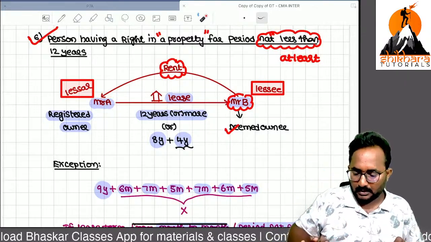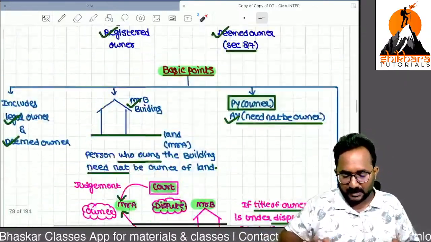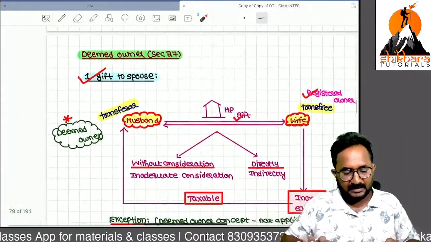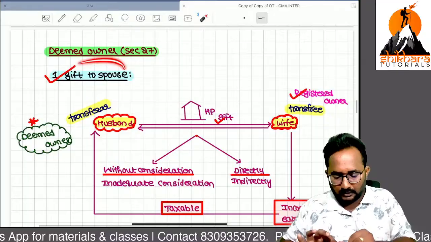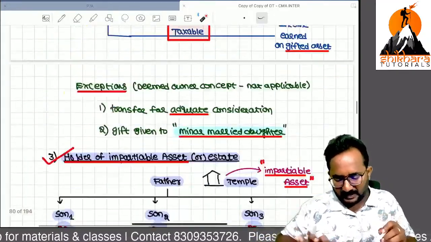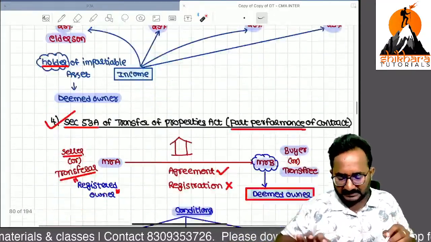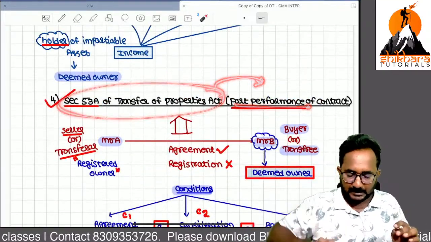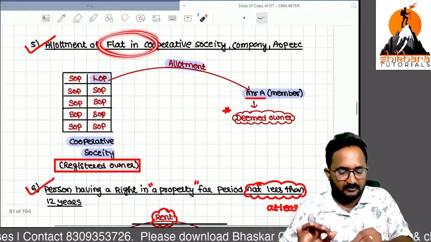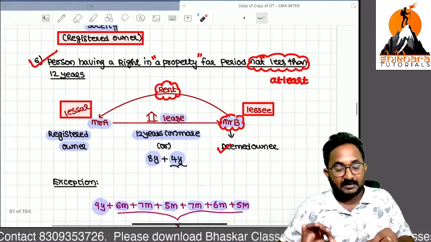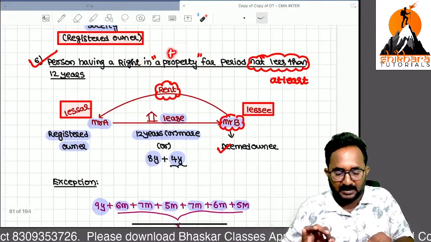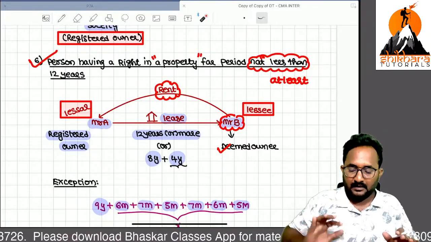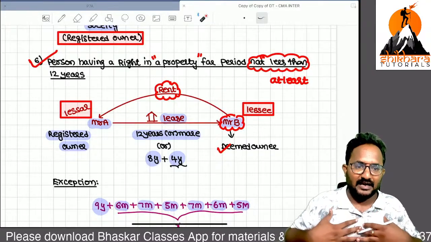Now, what are the deemed owner conditions? Learn the concept overall only. Don't dig into the concept in a detailed manner. Yes, gift to spouse, gift to minor child. Yes, holder of an impartible estate. Next, section 53A of the Transfer of Property Act, that is part performance of a contract. Allotment of a plot in a cooperative society. A person holding a right in a property, property meaning house property, for a period not less than how many years? 12 years. Then in all these cases we have the deemed owner concept.